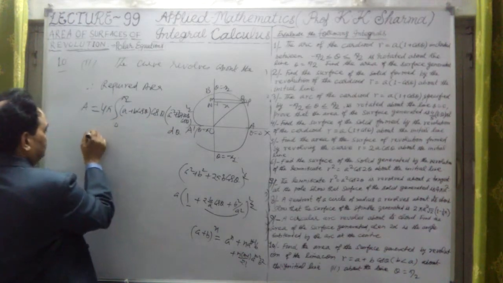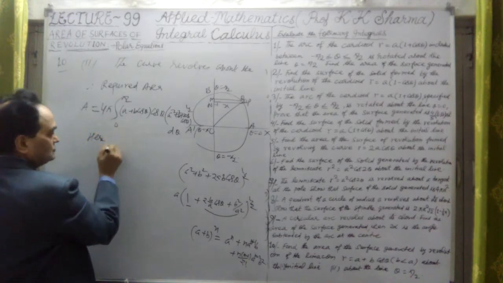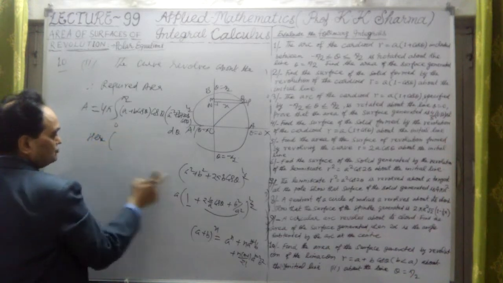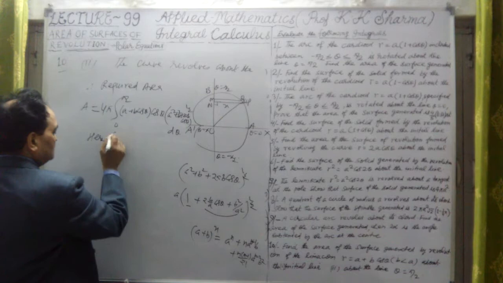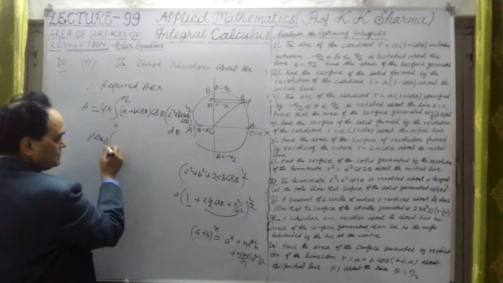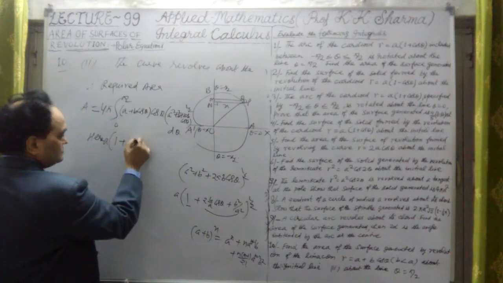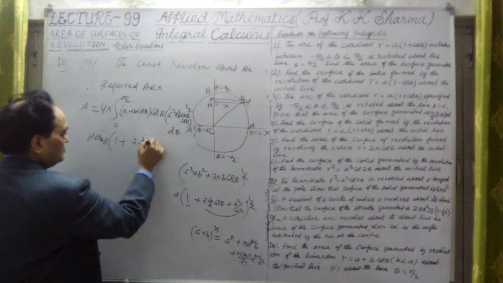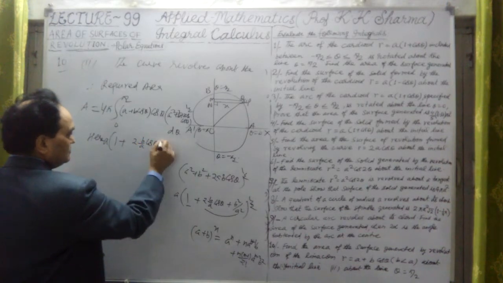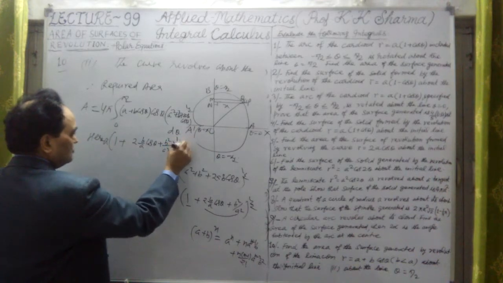Okay, so here this square root value I am calculating. This is a, let me take out. This is now 1 plus twice b upon a into cos theta plus b square upon a square, whole power half.